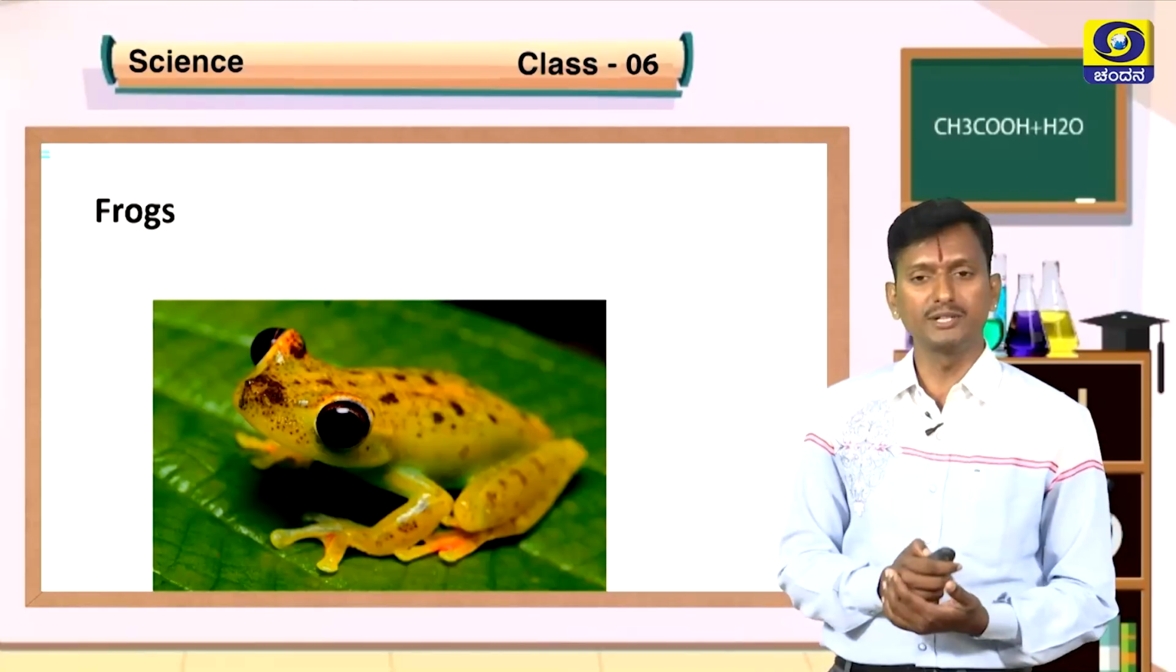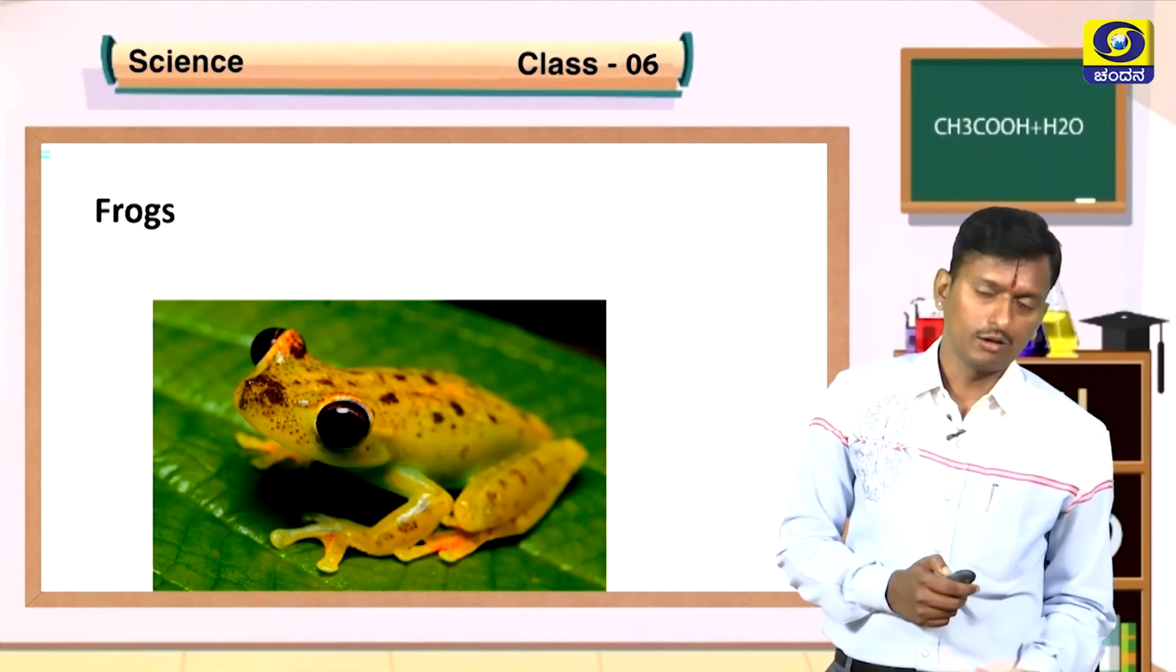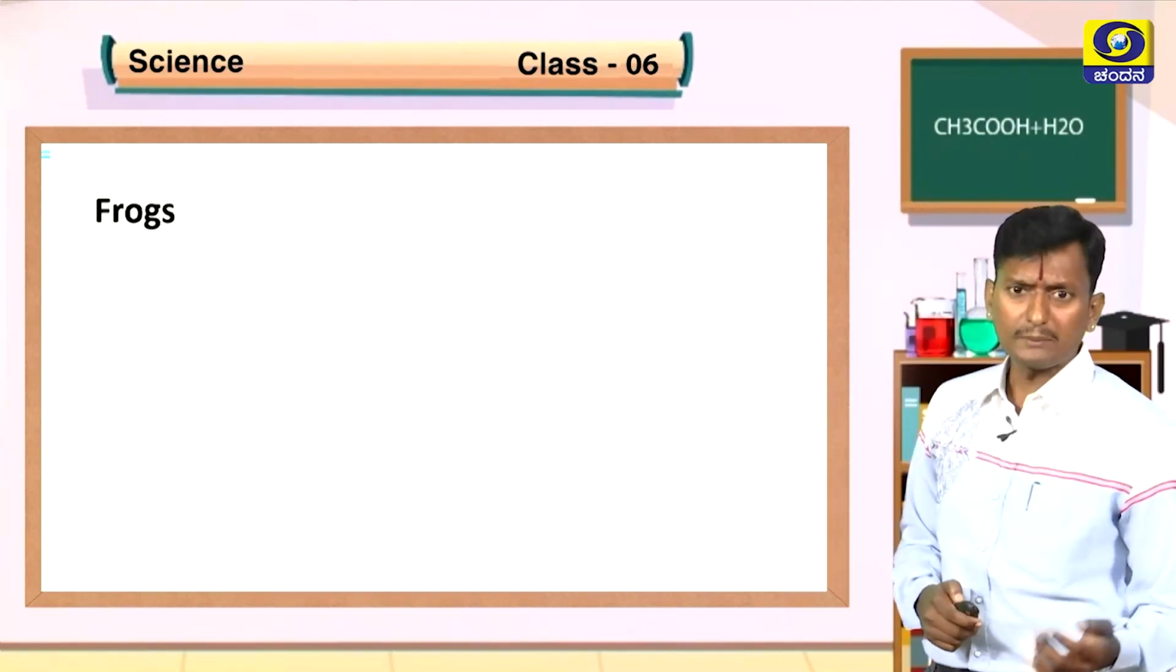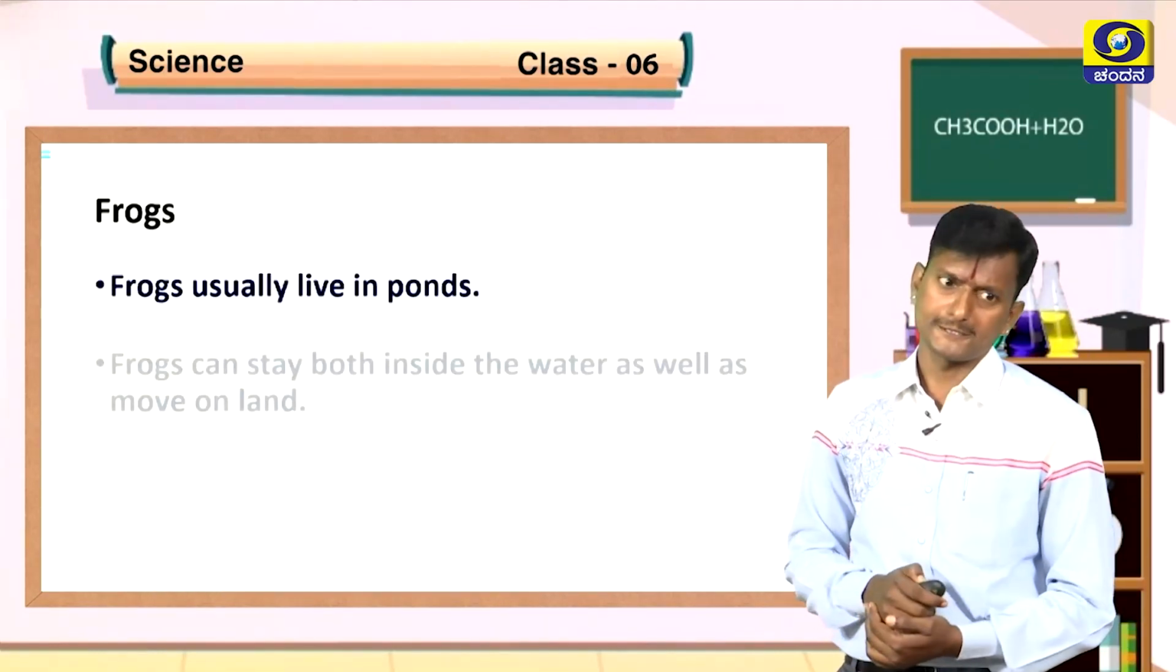Frogs, we say amphibian, it lives both on land and also in water. What is the adaptation of frogs? They usually live in ponds.